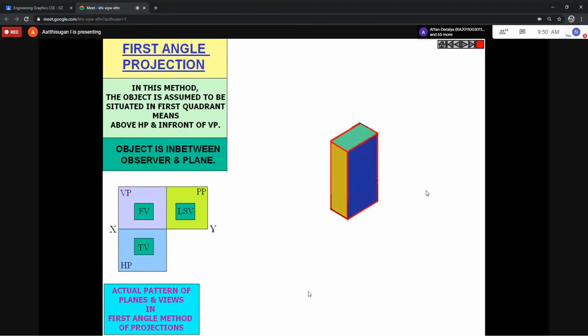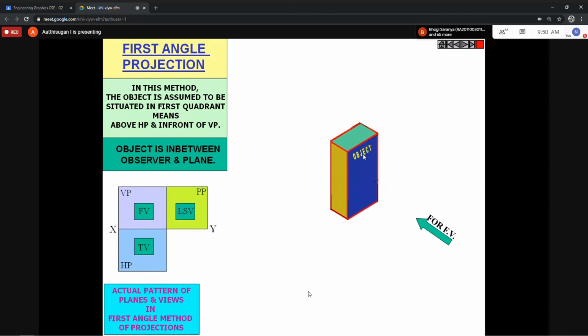For this one, this is your object. You can take it as a rectangular prism. They indicate it with different colors. I'm standing here. Normally in a question paper they leave an arrow mark; the arrow mark shows the front view. That is the observer standing here looking at the object, so this will be the front view. The front view is one rectangle, the shape in blue color.